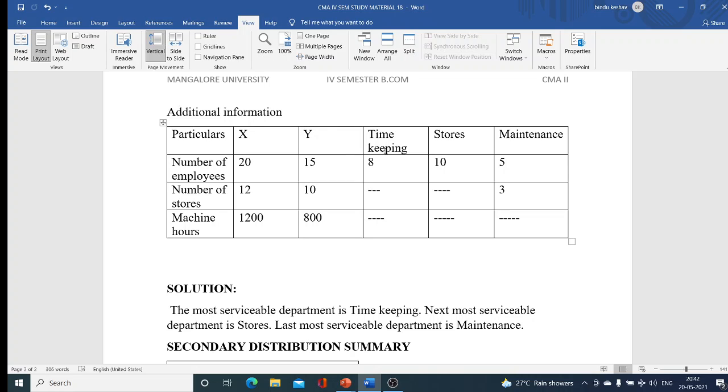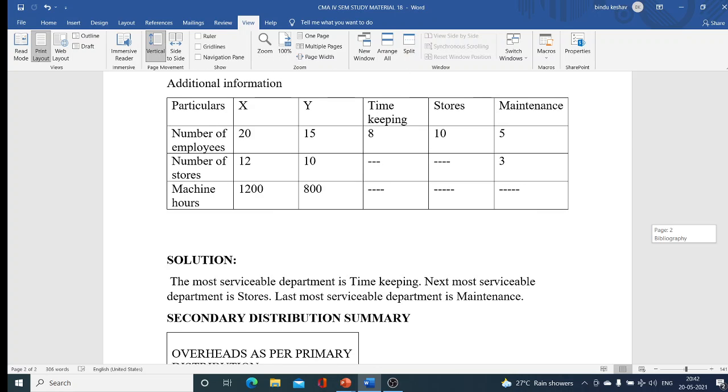So we have three service departments. The first one is the timekeeping department, the second one is the stores department, and the third is the maintenance department. Based on the service provided to other departments, the first rank goes to timekeeping, the next rank to stores, and the last rank to maintenance. So the most serviceable department here is timekeeping, the next most serviceable is stores, and the last is maintenance. Based on this order, we will apportion the overhead.